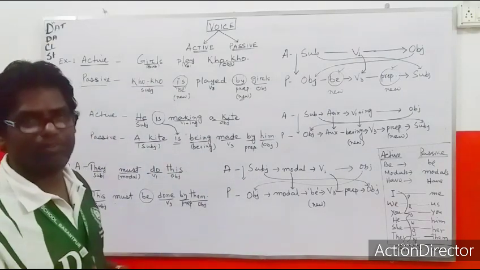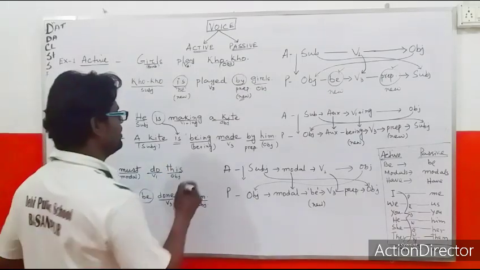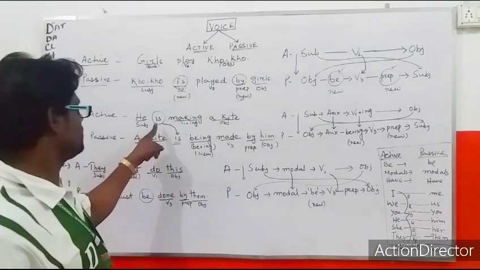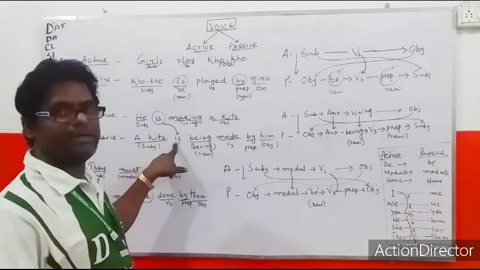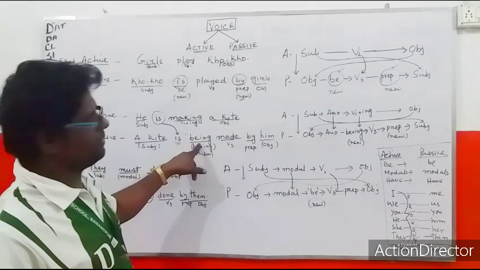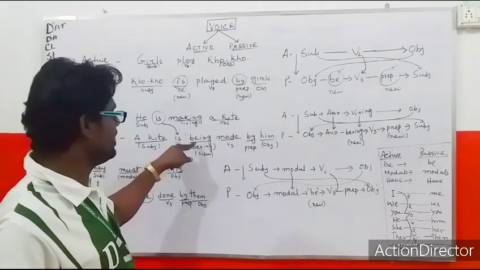Being. The ing form of be verb is being. Okay? This is the newer one, brought new. This was the older one, whatever was there, that is coming here. And in the passive voice, a new be verb is compulsory, that is brought here. What? Being. Okay? Because making, that's why being.